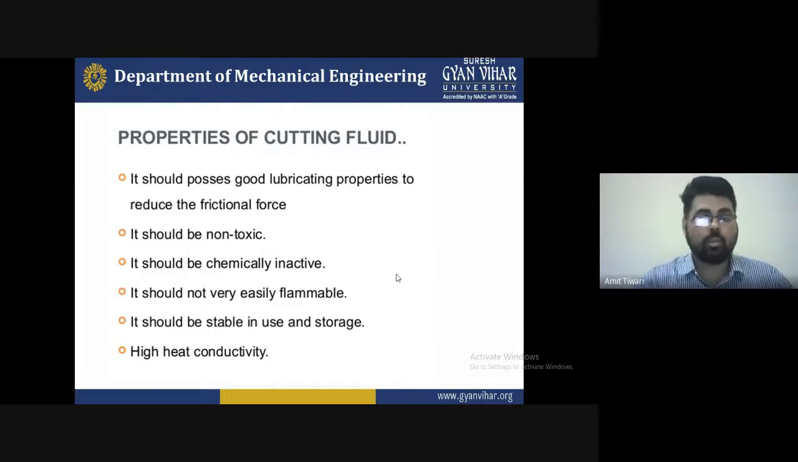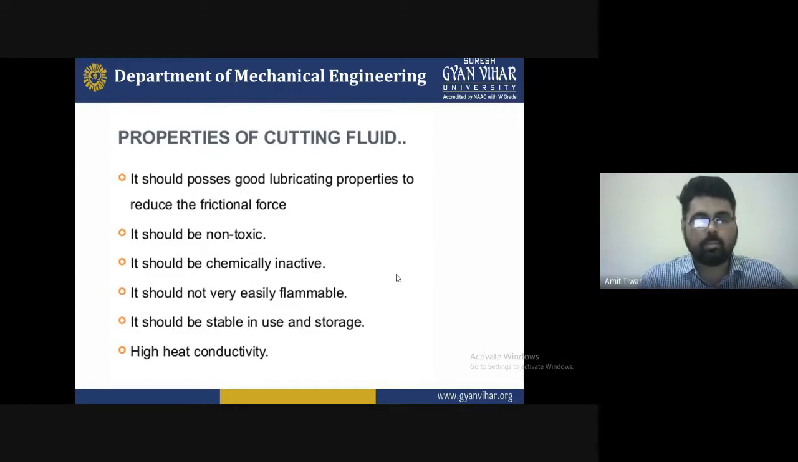It should also give more heat dissipation from the surface of the workpiece while controlling parameters such as spindle speed, feed rate, and depth of cut. These are reduced by applying the lubricating property. Next, it should be non-toxic. Non-toxic means not dangerous, since toxic material is a dangerous form.